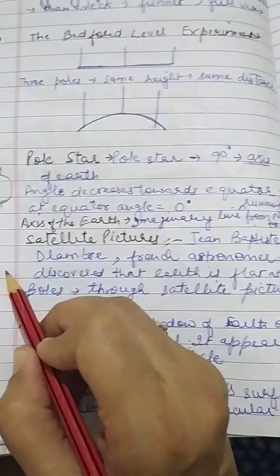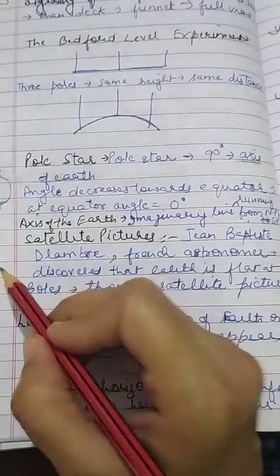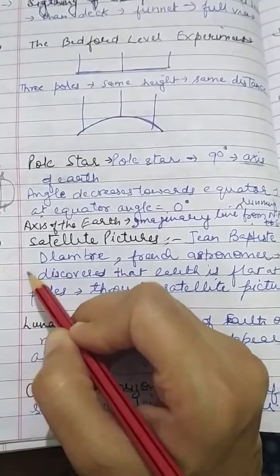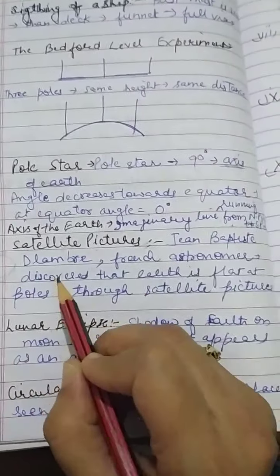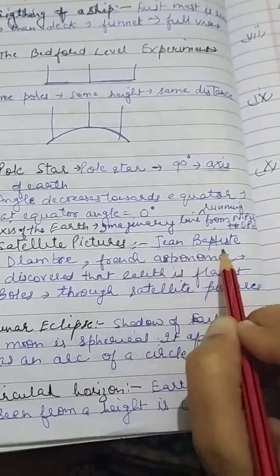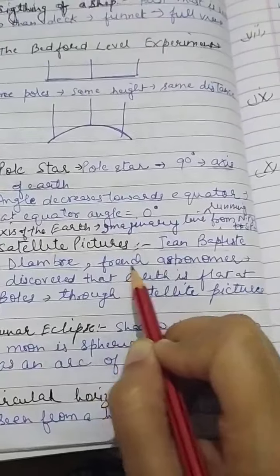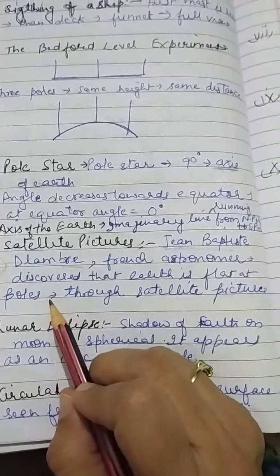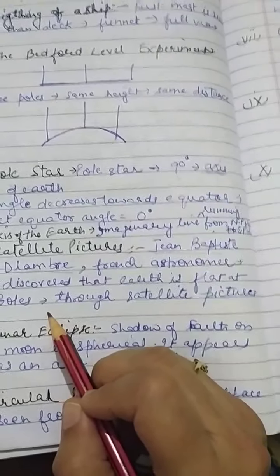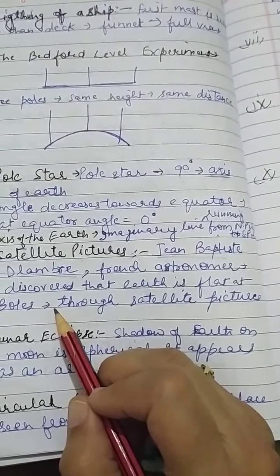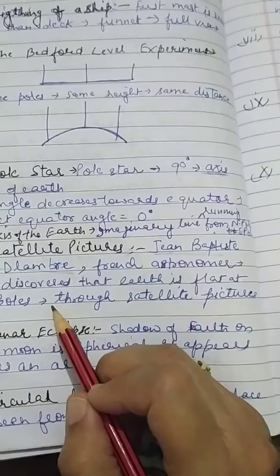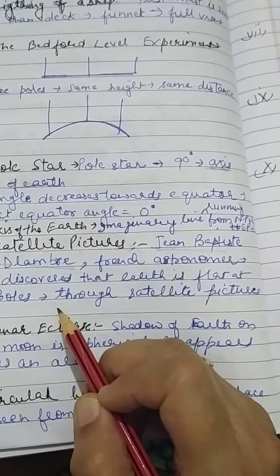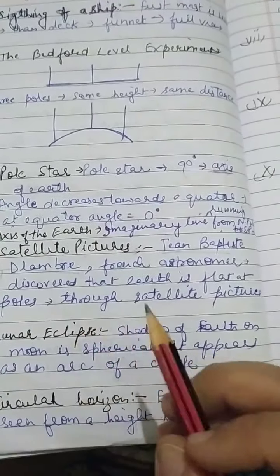Otherwise, earlier people used to think that the Earth is just a true sphere. But he, the French astronomer Jean-Baptiste Delambre, discovered that the Earth is flat at the poles and bulging at the equator.